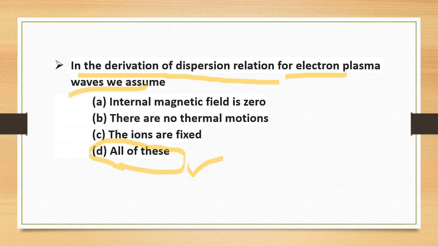I repeat, there is no magnetic field. Yes. And the fluid of plasma is electron plasma fluid. There are no thermal motions. This is another assumption. Ions are fixed. Plasma is infinite in extent. Electron motion occurs only in x direction. There are different factors we assume in the derivation of the dispersion relation for electron plasma waves, but in this MCQ, 3 are given and all 3 of them are right, so all of these is the correct answer.